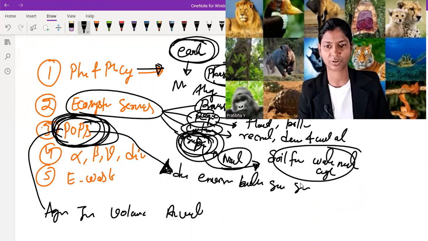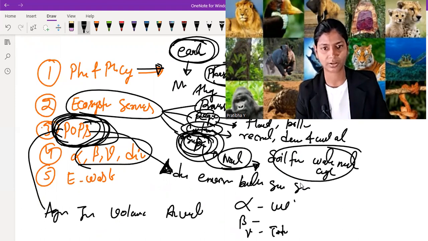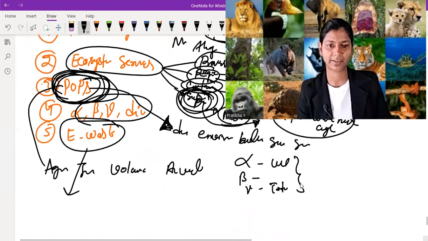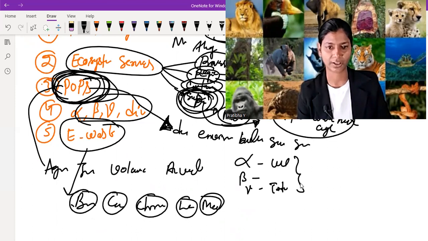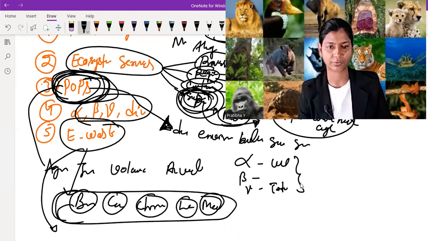Alpha, beta, gamma diversity, you know that alpha is within, beta is between, and gamma is total one. These are the measures of biodiversity. E-waste: beryllium, cadmium, chromium, lead and mercury are major metals which are released from the electronic components, and these form e-waste.